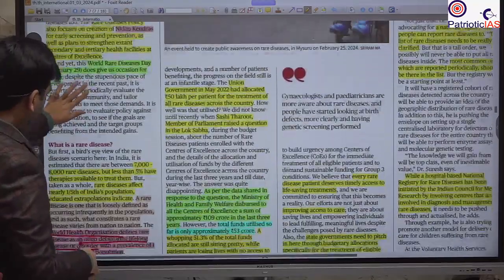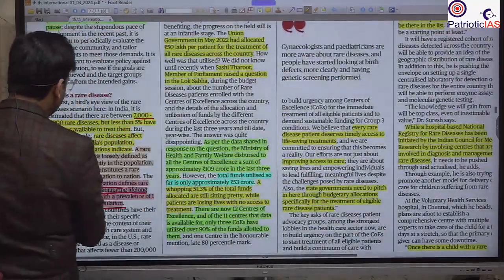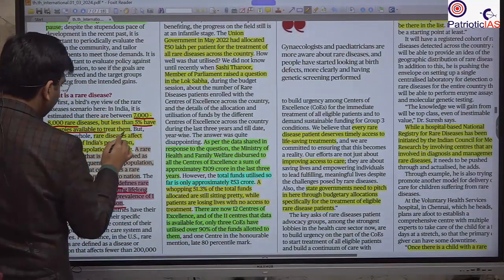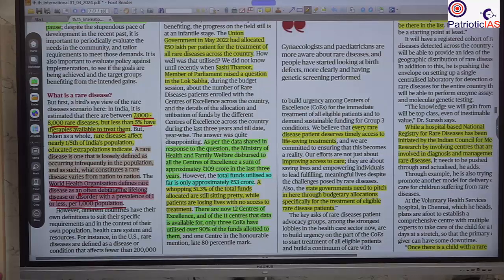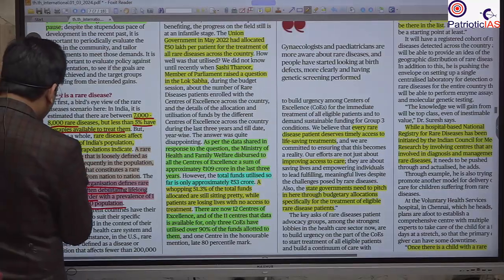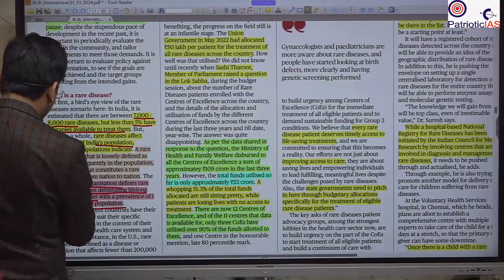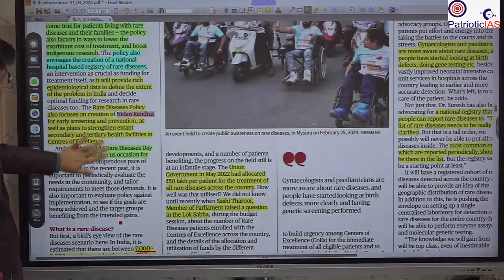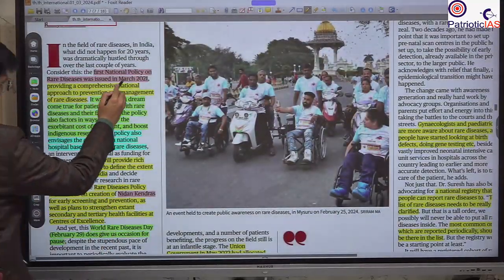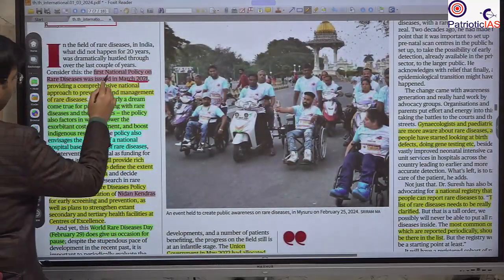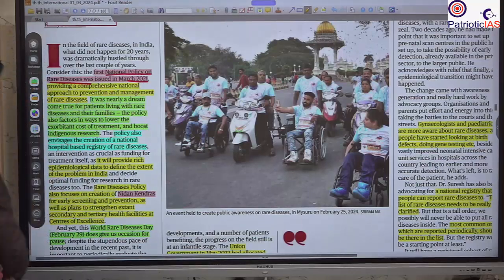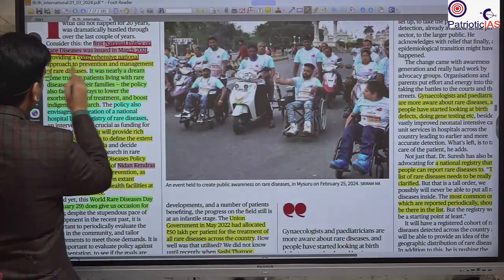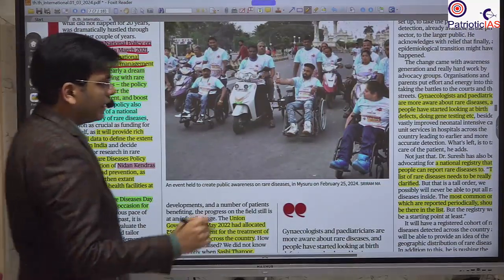So there are nearly 7,000 to 8,000 rare diseases, and only 5% have therapies to treat them. And rare disease affects nearly one-fifth of India's population. So the government came up with a policy on rare disease, the 2021 National Policy on Rare Diseases. And yes, it provides a comprehensive national approach for the prevention and management of rare disease.